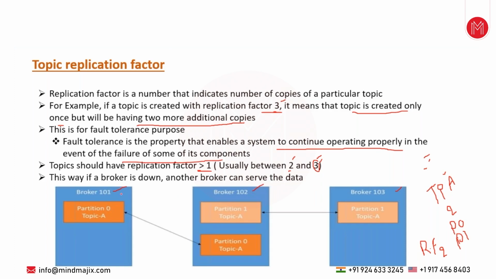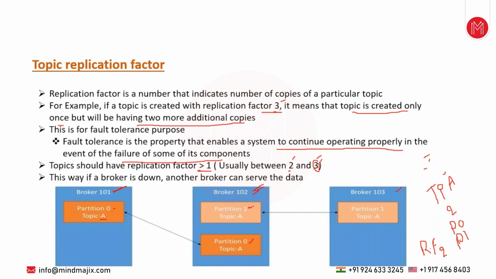For example, in this diagram, broker 101 is holding partition 0 of topic A, and we have decided that this topic should have two partitions. So partition 0 is there. Now partition 1 is in 102. Fine. But we have given replication factor 2. It means each and every partition should have another copy. So partition 0 of topic A, one we already created in 101, and another Kafka automatically creates in another broker, which in this case is 102.